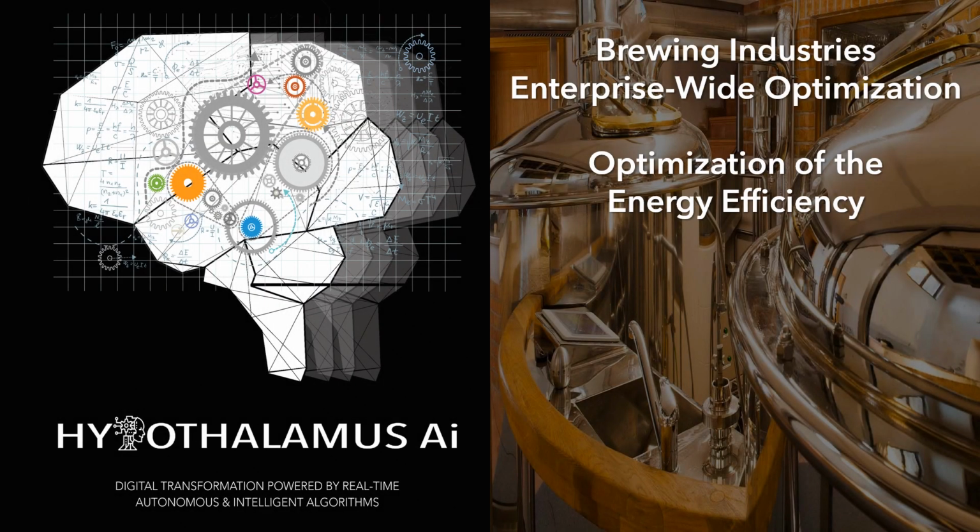Hypothalamus Artificial Intelligence presents information related to the optimization of energy efficiency in brewing industries. Optimizing energy efficiency is a complementary process to optimizing production, which must be done if you want to maximize the return on investment of a large industry.